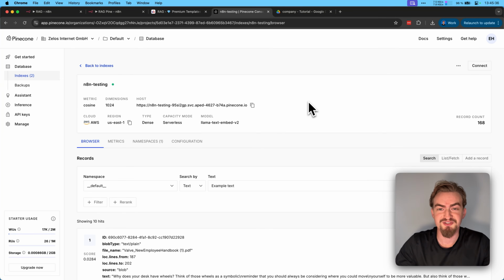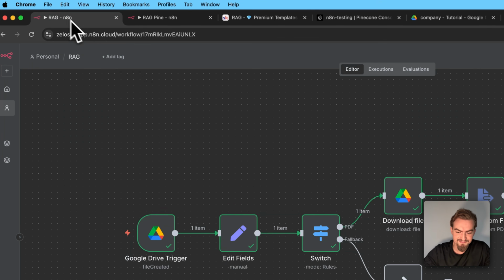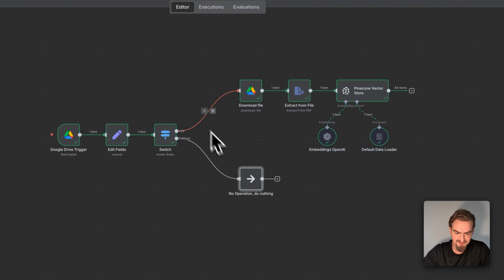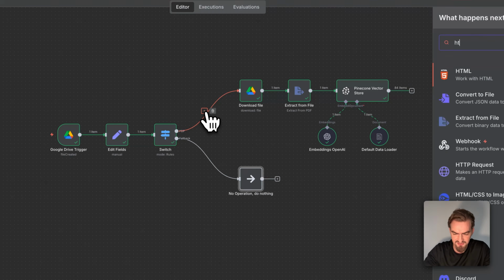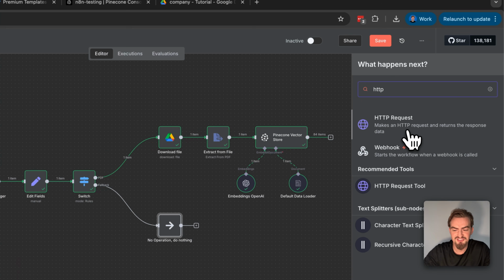This is not good because when I would instruct now my AI to only get the 2 most important chunks for a certain search query, I would receive the same chunk twice because there are now 2 chunks closely to our search query. And since we don't want that, we will now delete all chunks for a certain file before we add for the same file new chunks. To do that, we go back to our n8n, move here the elements a little, and then click here the plus icon and type in HTTP and select HTTP request.